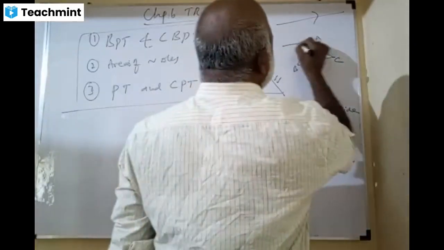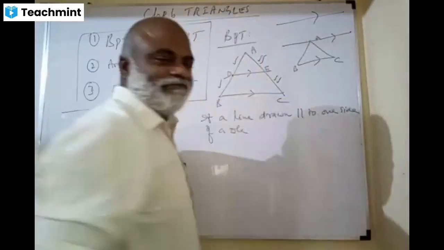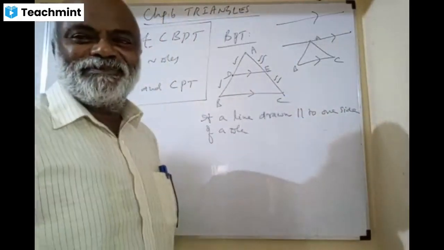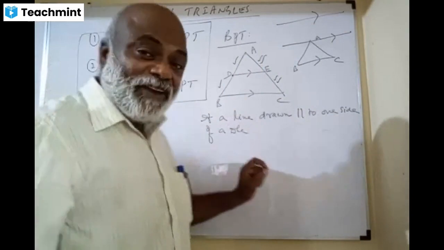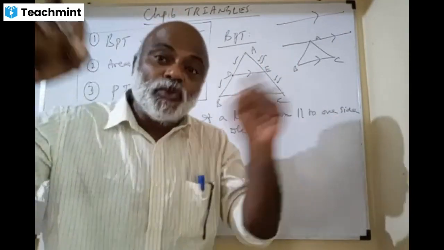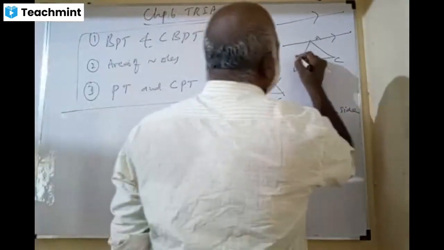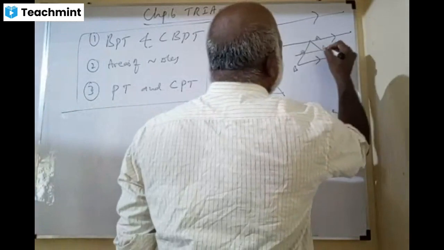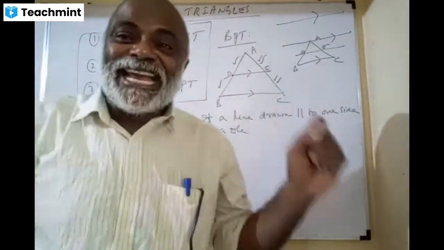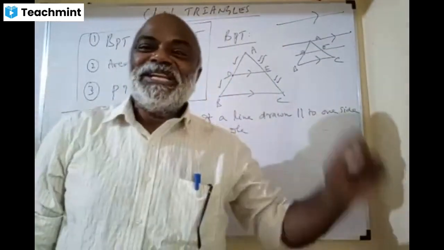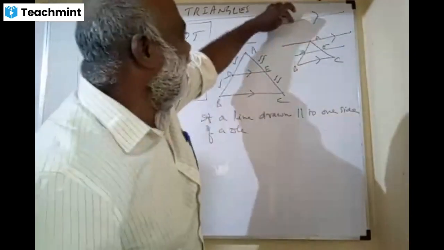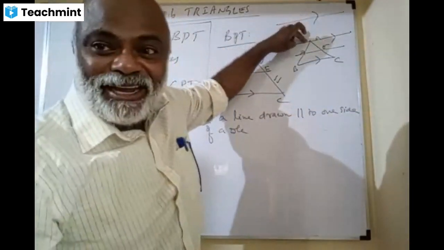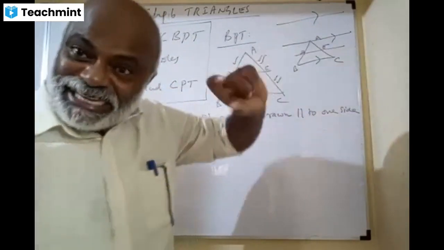I have one more possibility like this, through A. We don't like this. If a line drawn parallel to one side of a triangle so as to, I am drawing like this, D and E, so as to intersect the two sides at two distinct points, cutting both the sides.